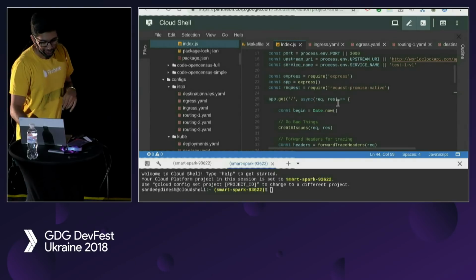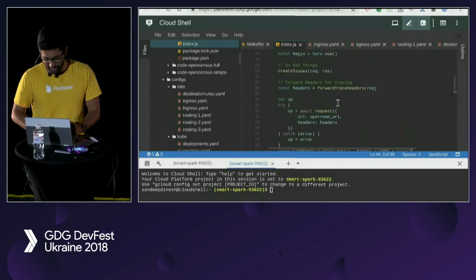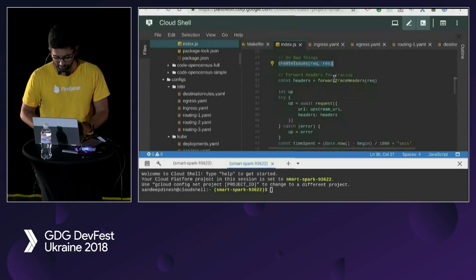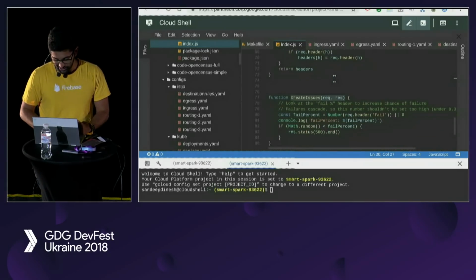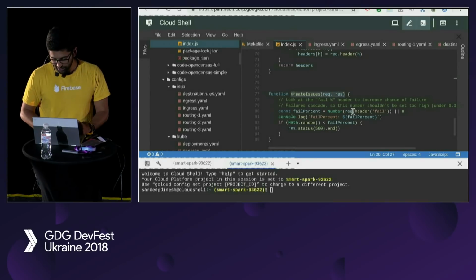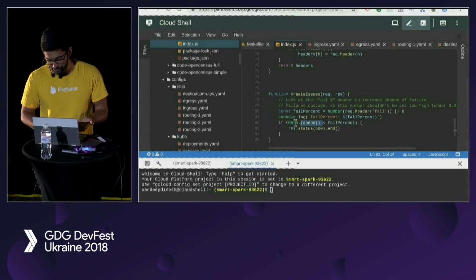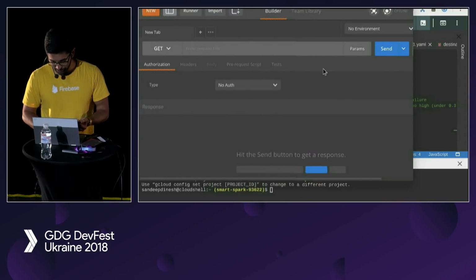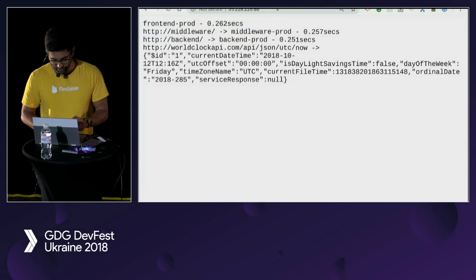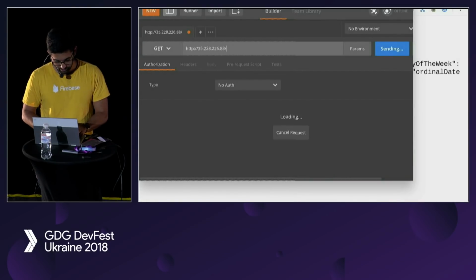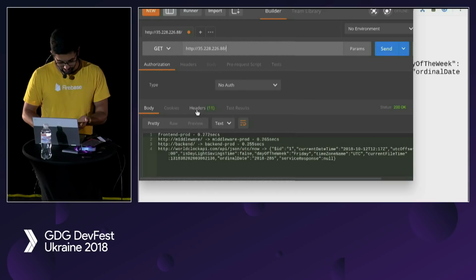So I wrote really bad code, and I have a little function called create issues. It's a fun function. What it does is it looks at a header called fail, and if that header is just under this random number, it just throws a 500, right? So flaky errors. So what I'm going to do is go here and paste it in here. Cool, everything works fine, right?